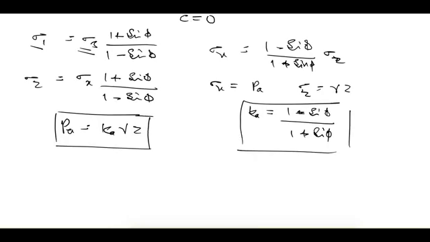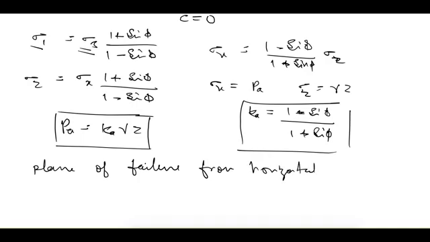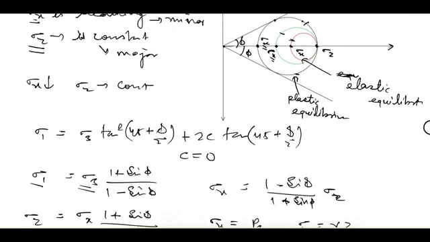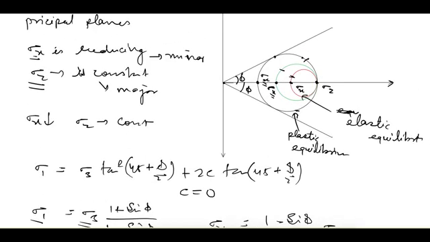One more thing that we want to know is the plane of failure, that is the plane of failure from horizontal. So we are trying to find out the angle of failure plane. This is similar to what we have done in shear strength. If this is the plane of failure, and this point has coordinates sigma and tau, then this angle here represents the failure plane from horizontal.